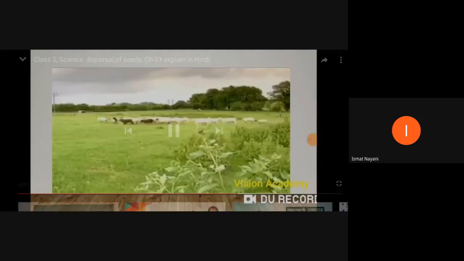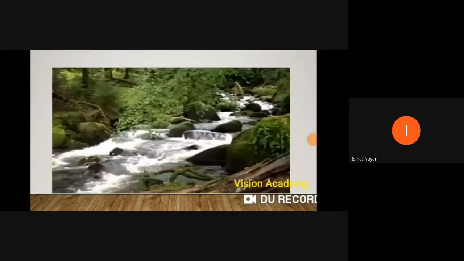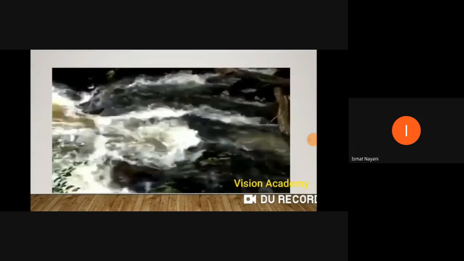And the last but not least, see here, these animals have lots of hair on their body, and some of the seeds have hooks and spikes on their body. So it will stick upon their body.